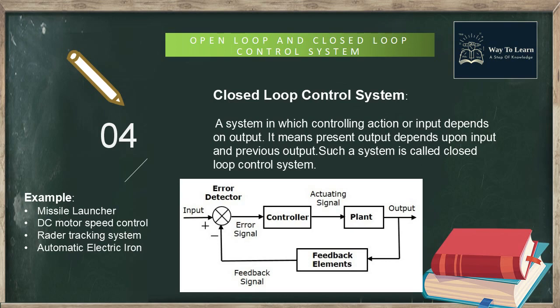The examples are traffic lights control system, missile launcher, DC motor speed controller, radar tracking system, automatic electric iron, etc.